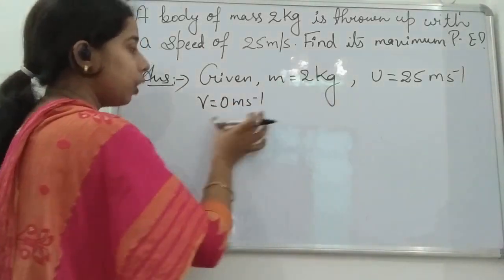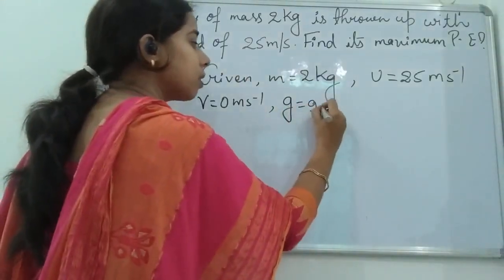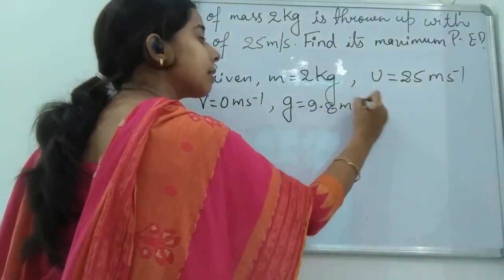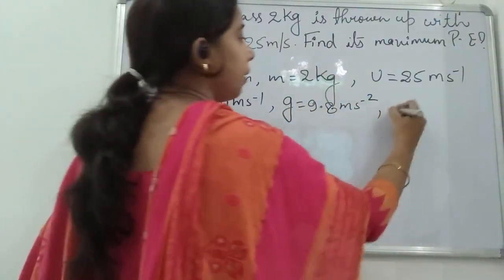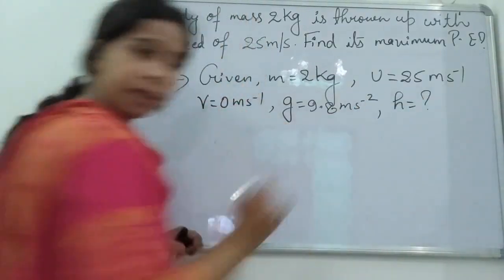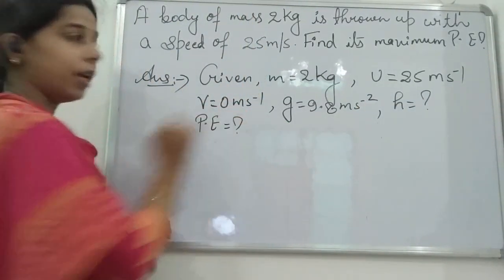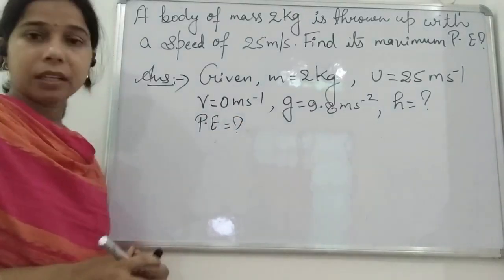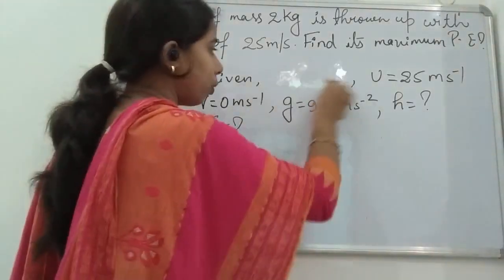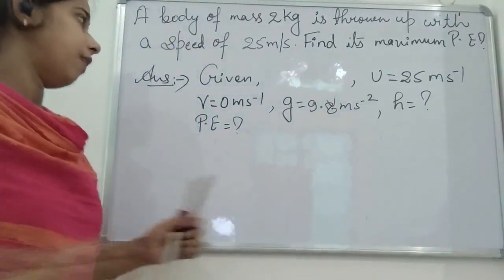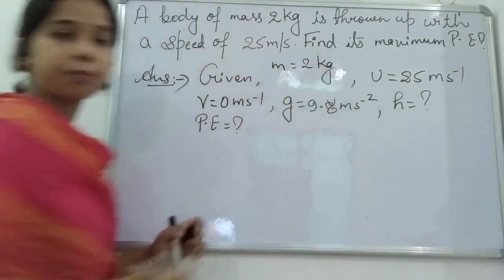Now u is given, v is given, mass is given. Acceleration due to gravity is not given, so we will simply take it as 9.8 meter per second square. Height is not given, and one more thing we have to find is the potential energy. These things are given, students, including the mass, u, and the final velocity. So we will write here mass is equal to 2 kg.